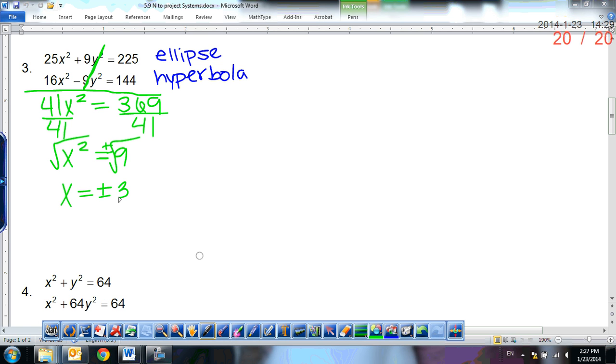All right, so we're going to take each of those and plug them in. I always pick the equation with the smaller coefficients just so it's a little bit easier. So I'm going to put this into my bottom equation.